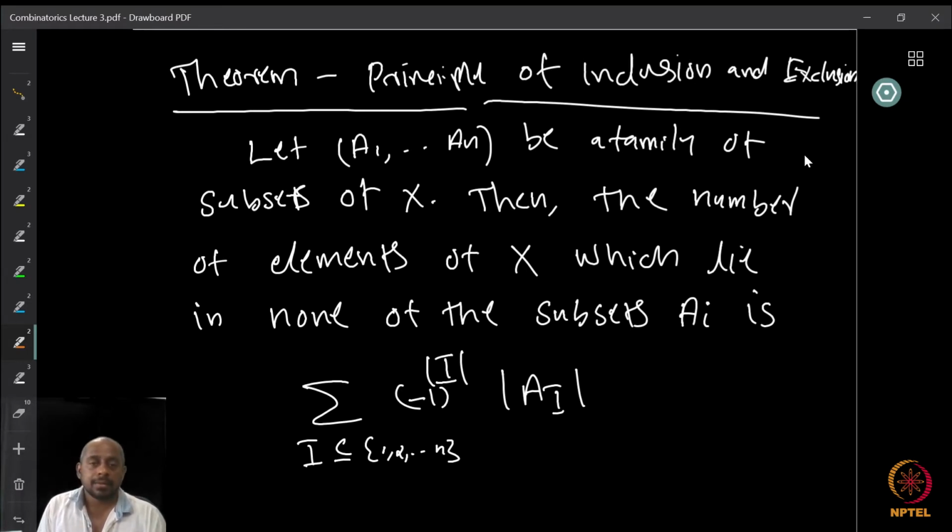So we are counting the elements which are not in any of the sets A1 to An. We have the universe and we are counting the elements which do not belong to these sets. Now, it can easily be converted into counting the union, because we just take the whole set X and subtract these elements that are in none of the sets, and then we get the cardinality of the remaining things. So that is easy.